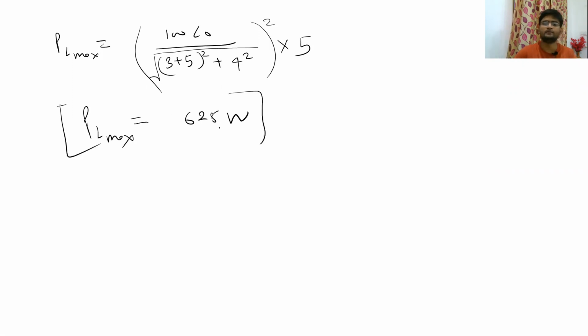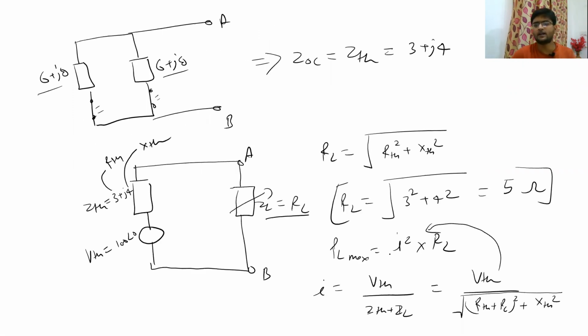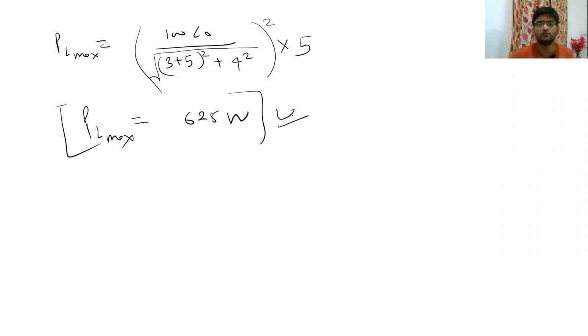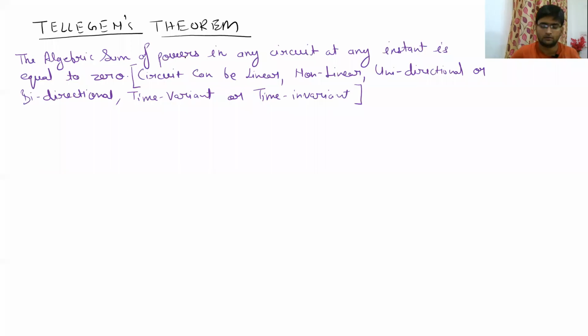So it's very simple. You just have to calculate the current and multiply it with the load resistance so as to get your maximum power transferred in the load.